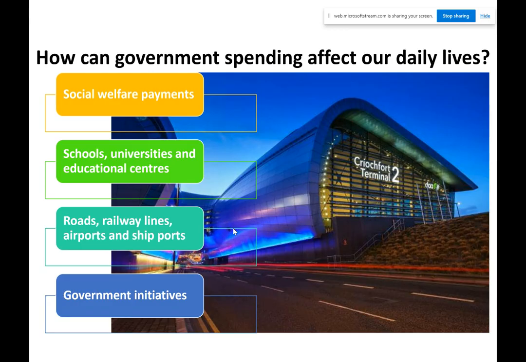So I mean, you look at, for instance, this is Terminal 2 in Dublin Airport. That's been built in the last 10 years. Okay, you look at the schools they built in Galway City. Some of them have only been built in the last 5 years.